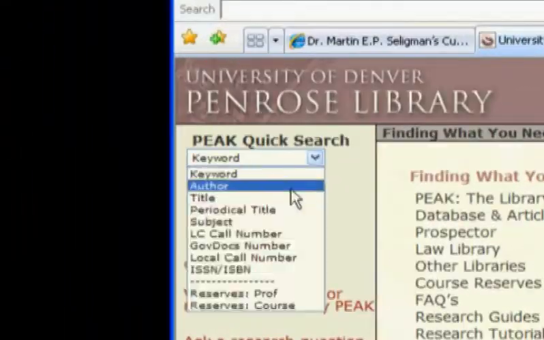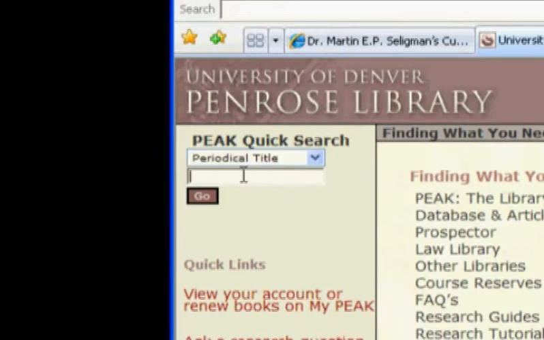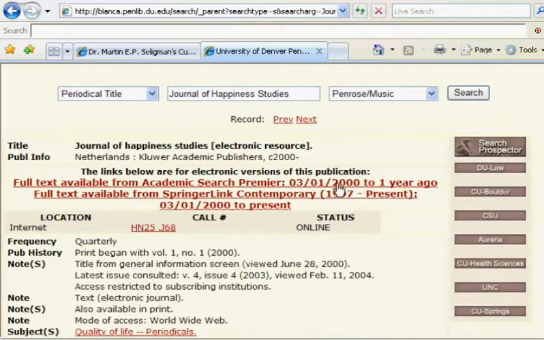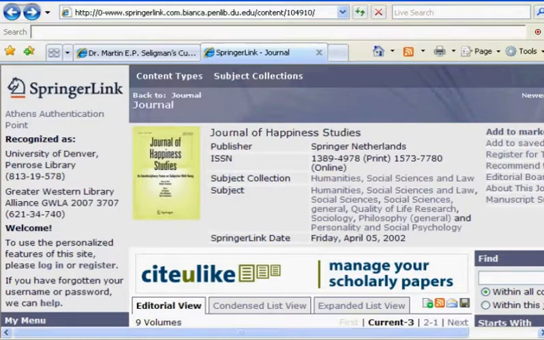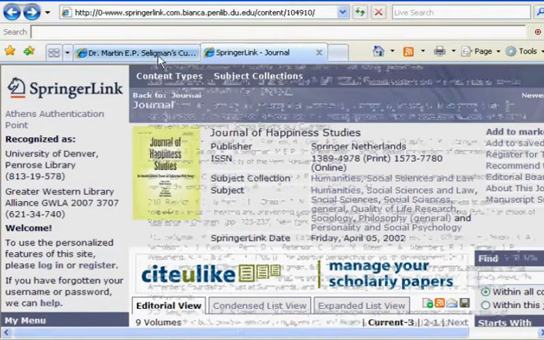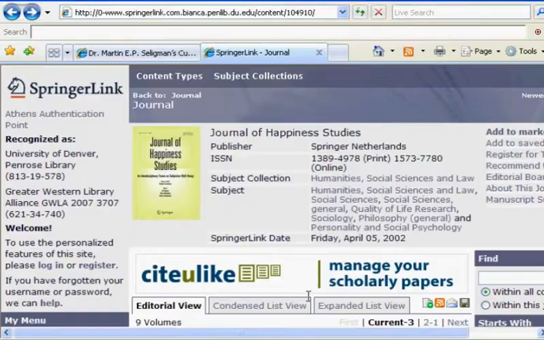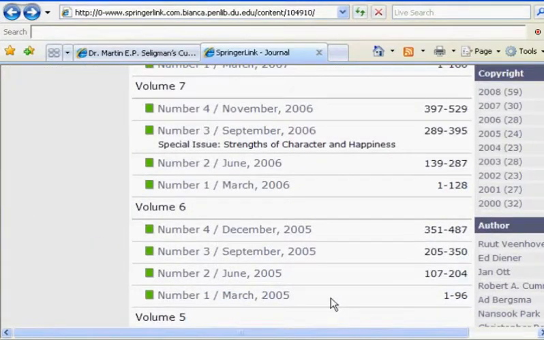So let's go back to the library website, and this time we're going to do a periodical search for the journal that was cited, which is the Journal of Happiness Studies. And lo and behold, the library has access to it. So we're going to use Springer Link. Click on that, go to the journal website through the library. Notice on the left it said that I had access to it. So I'm going to go back to the Seligman CV, and I need a specific issue and volume number. I found it, 6.1, March 2005. Let's click on that.